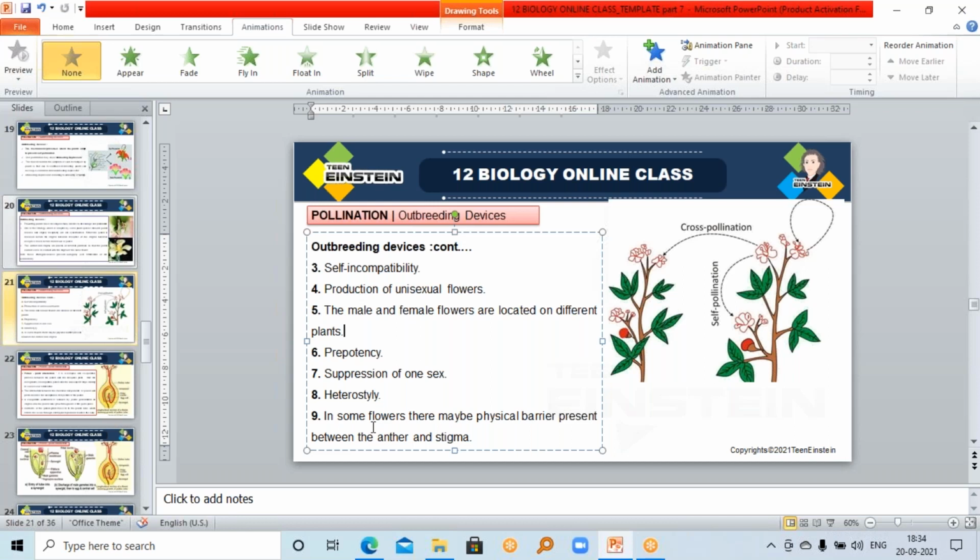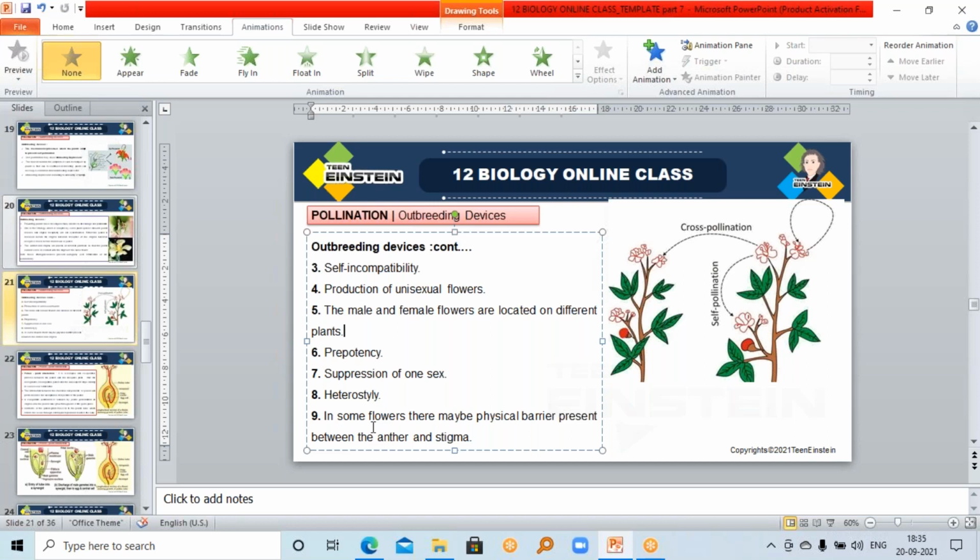So the pollination is favored only with the help of insects. Only insects are helping for pollination because there is a sac-like barrier between the anther and the stigmatic surface, right? So for self-pollination, the pollen grains won't reach the stigmatic surface. So there should be some pollinators or pollinating agents. So in the case of calotropis, with the help of insects, they are getting pollinated.